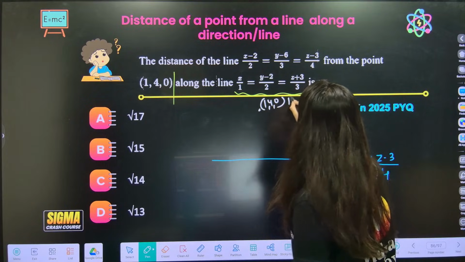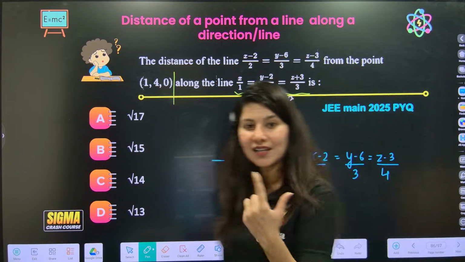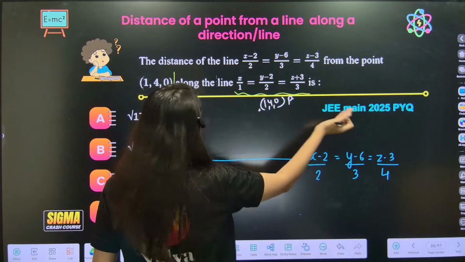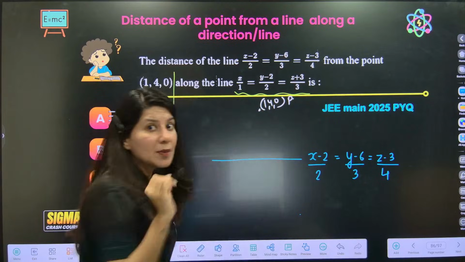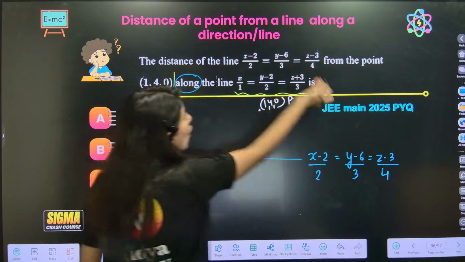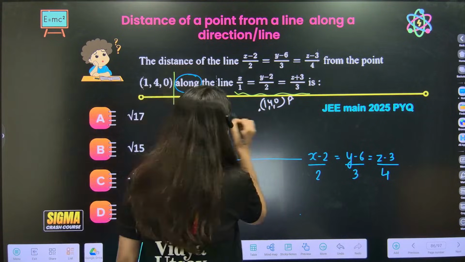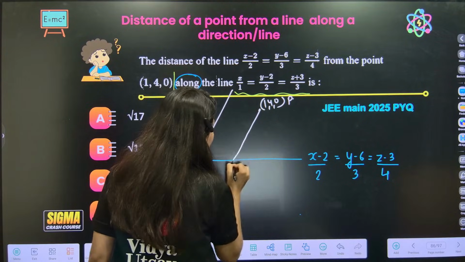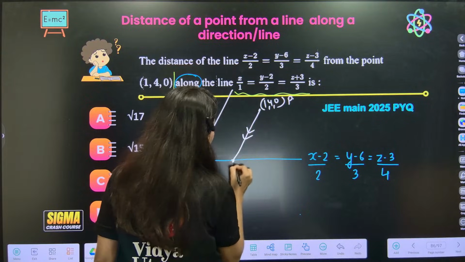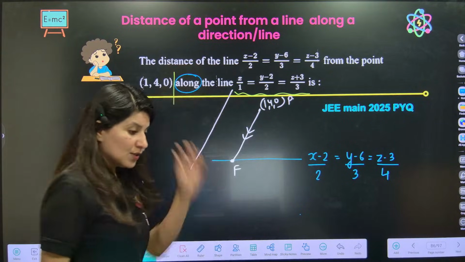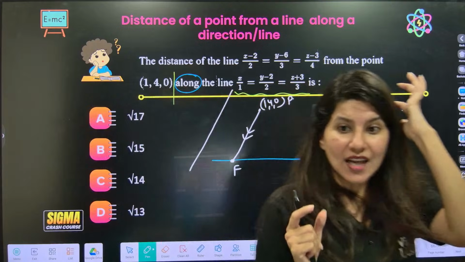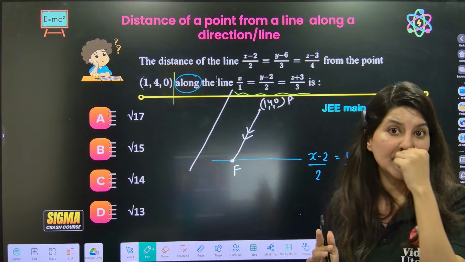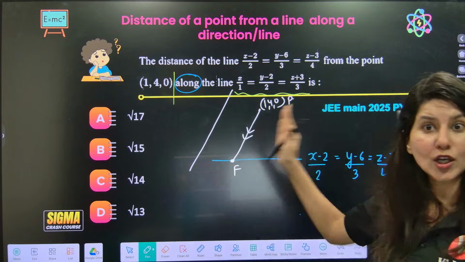This is point P, let's say. We were thinking in the beginning, when I was also reading, distance of this line from a point, but they are not talking about perpendicular distance. They are using along the line, correct? So suppose this line x by 1, this line is right here. So your distance will be this. This is the distance they are looking for, PF. So in this category, how to solve this question? 100% this question will be there in JEE Main 2026. This is a hot topic.